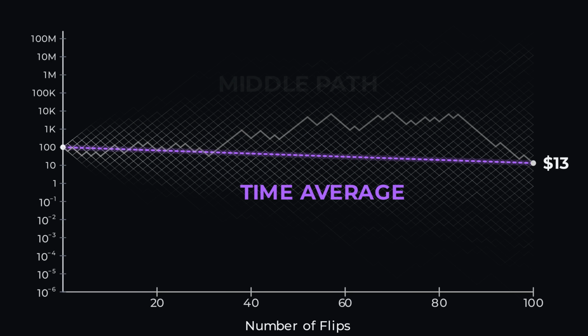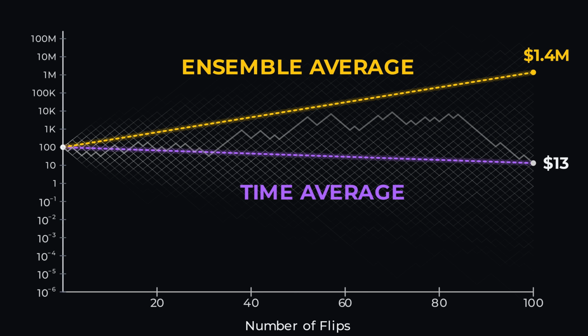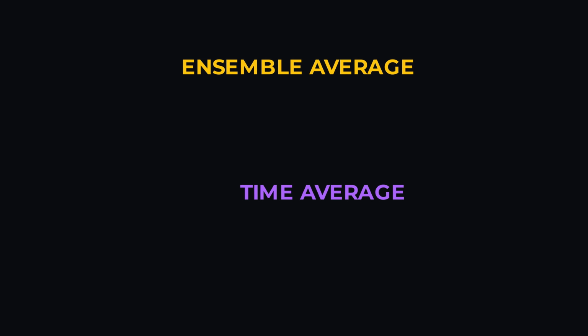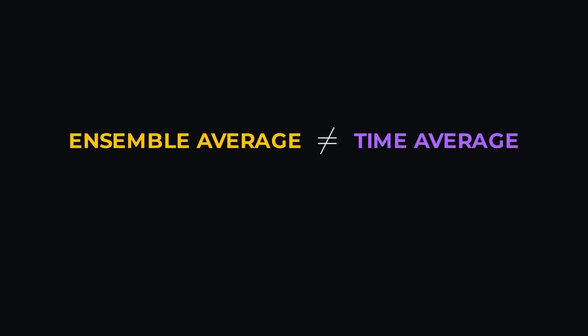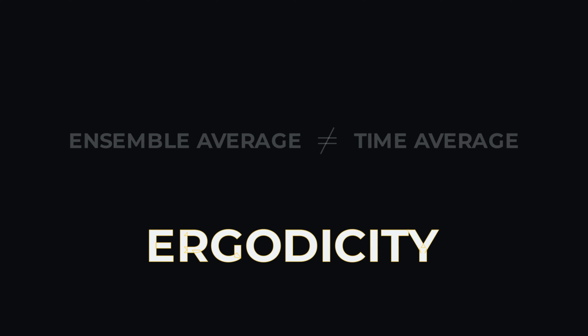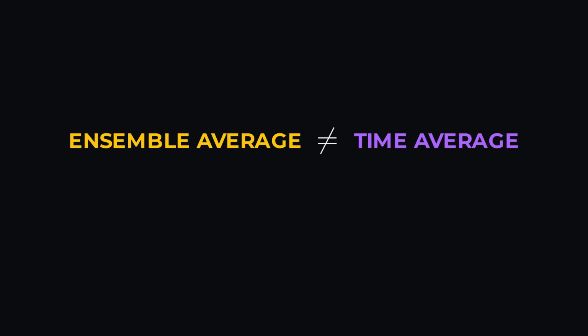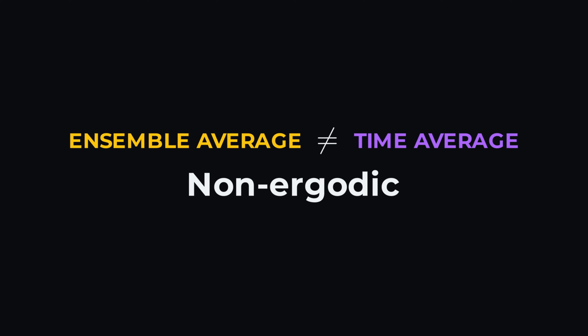And hopefully now you can see the central problem. The ensemble average explodes towards $1.4 million, while the time average collapses towards 13. They're not equal, and they're not even close to equal. And here's where I'm going to introduce the concept of ergodicity. This toy investment game that I've set up here is said to be non-ergodic, because the average across many possible worlds does not describe what happens to one person living through time in one world.